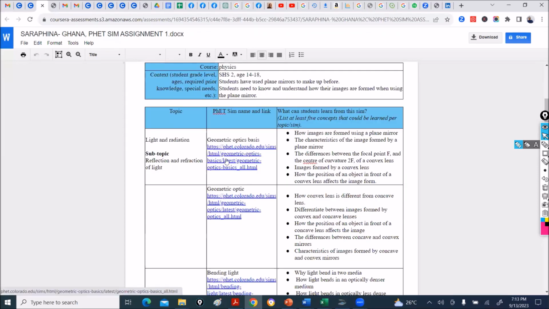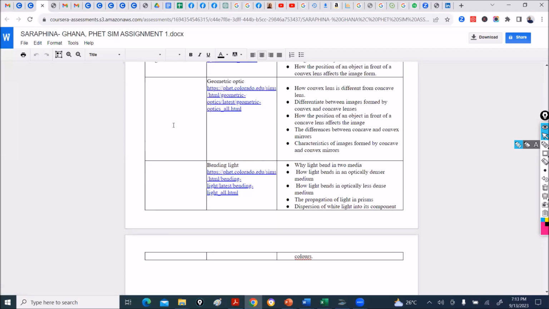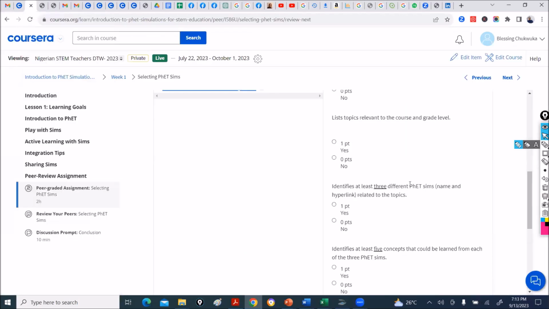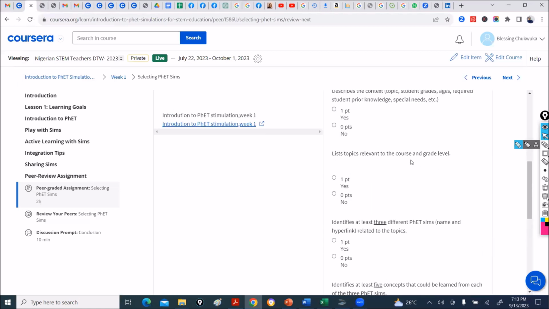Oh, topic, light and radiation. Here she didn't put a topic. So you can ask, oh, no topic. You click from the review here. After going through it, these are the things that you should click. List topics relevant to the course and grade level. You can say maybe, since she mentioned one, she didn't mention the others.